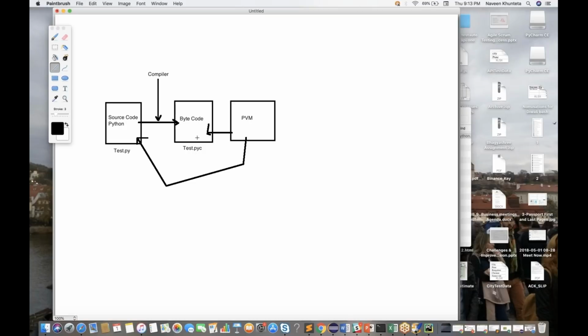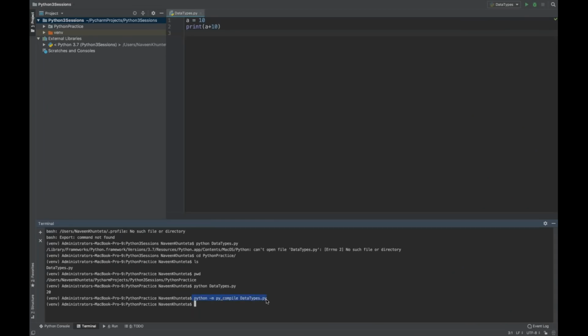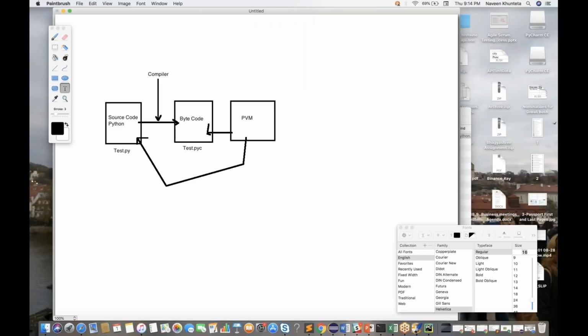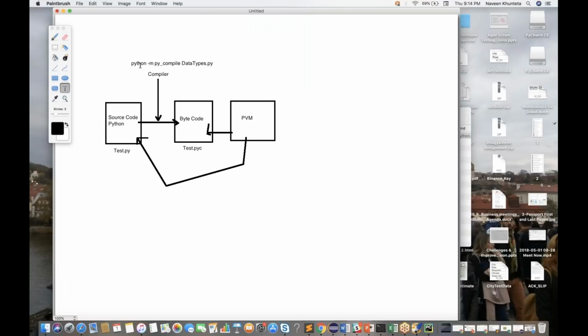So guys, if you don't use .pyc, that's fine. The PVM will directly read the source code and execution will happen. But if you really want to generate .pyc, which module do you have to use? py_compile. That module you have to use, and this is the command that I've already told you. Python -m py_compile and datatypes.py, whatever file name you want to compile.